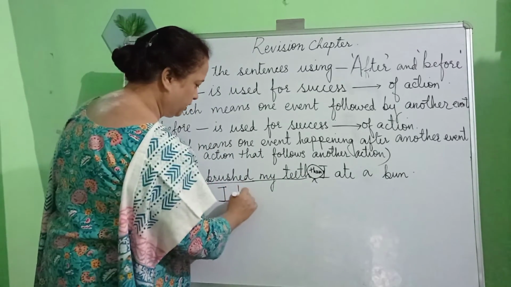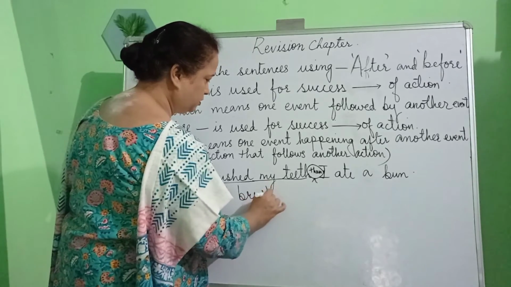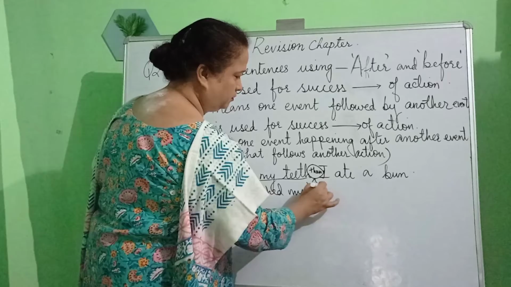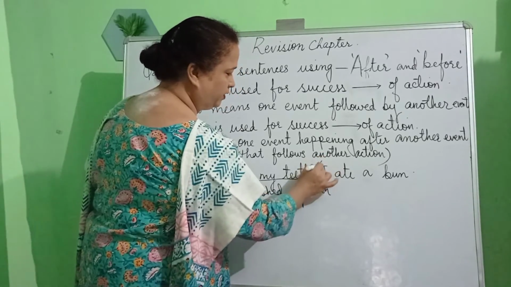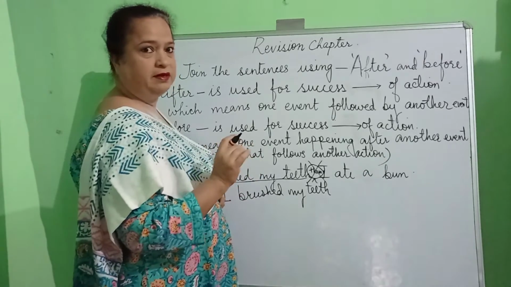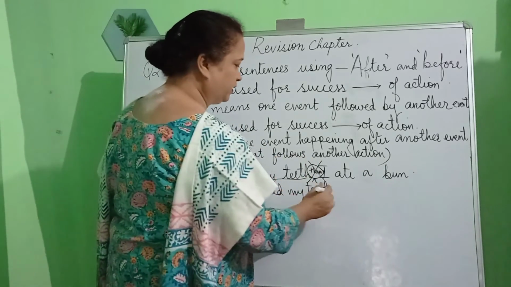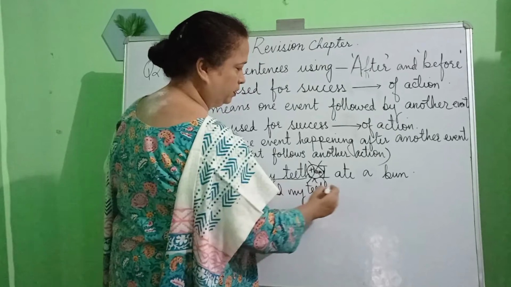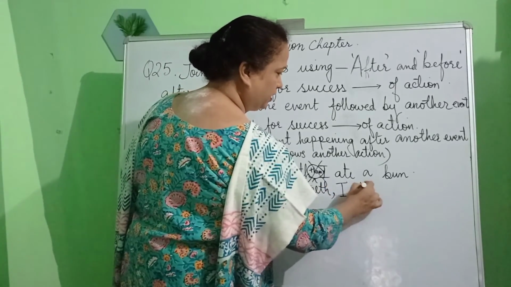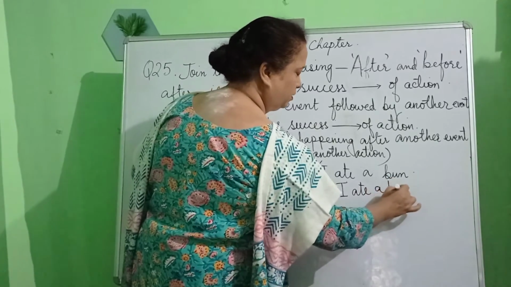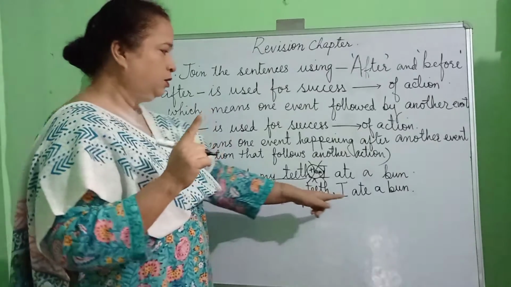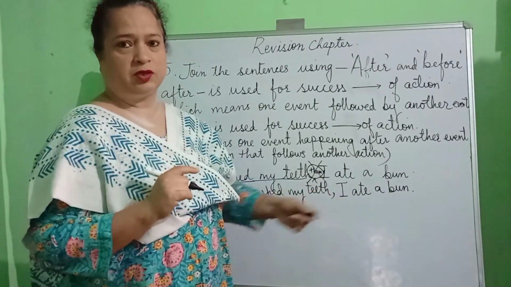So after I brushed my teeth, okay, then we remove the word then, add a comma, and then write the remaining part of the sentence. I ate a bun. That means after you completed one action, you did the other action.